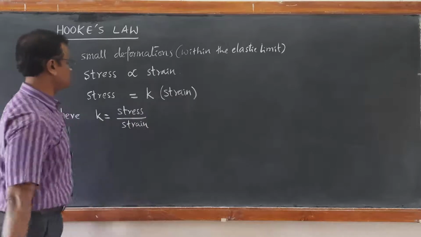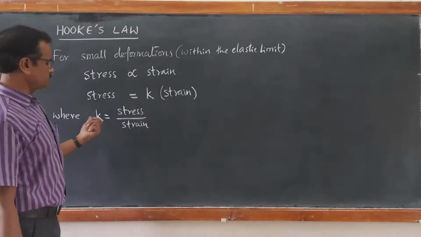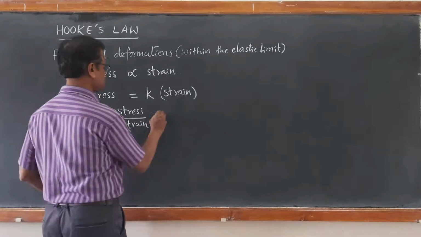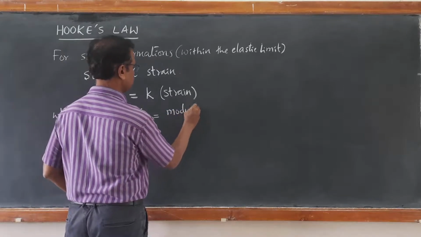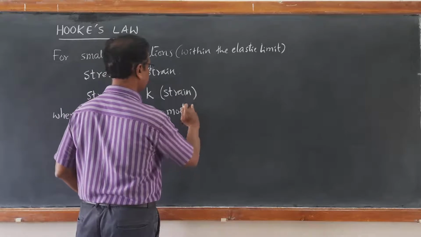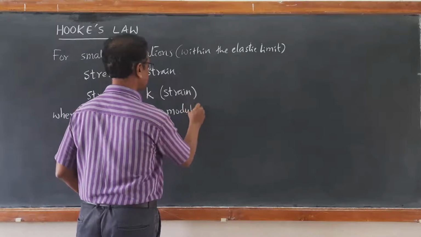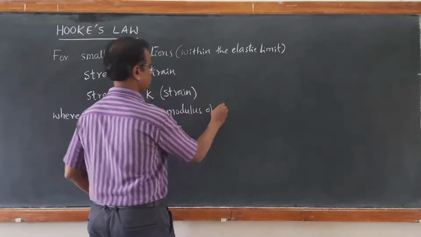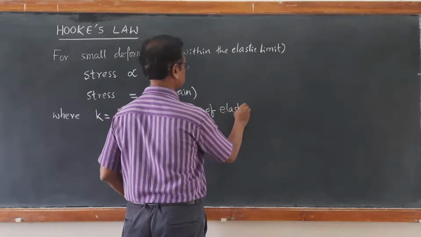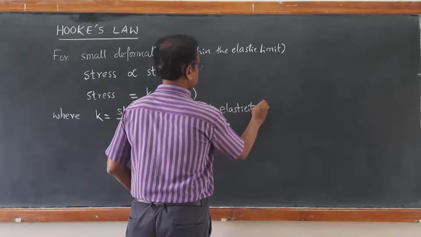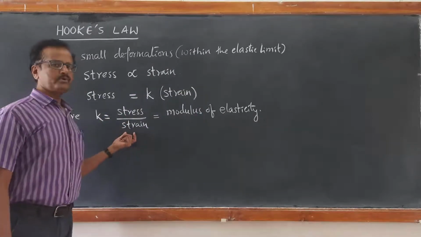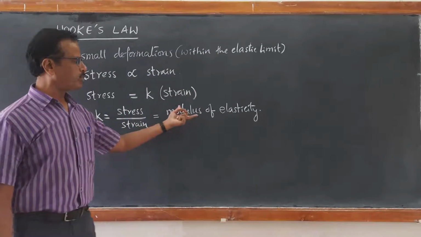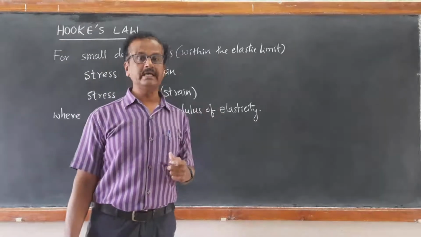This proportionality constant is called the modulus of elasticity. Depending on the type of stress and the corresponding strain, we define different moduli of elasticity.